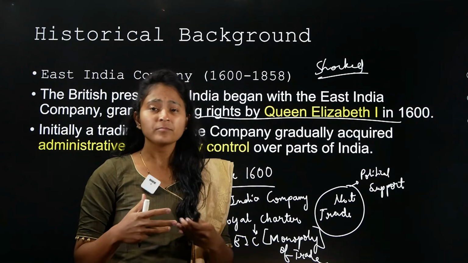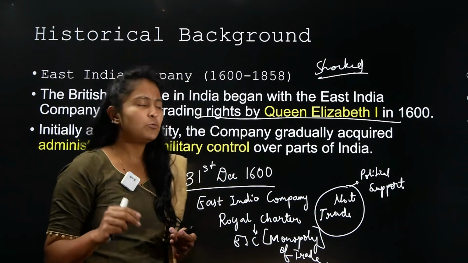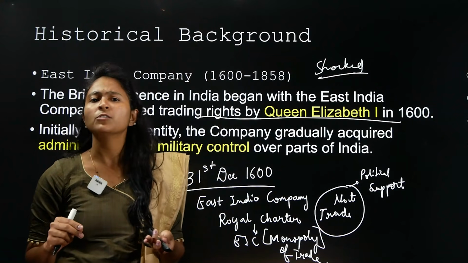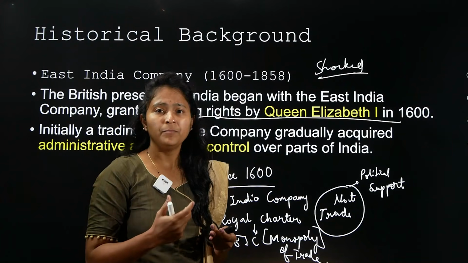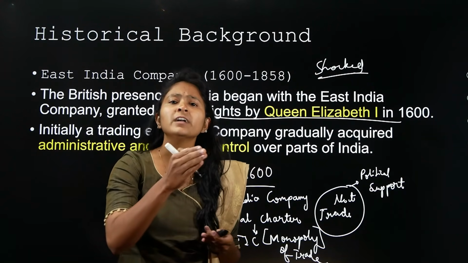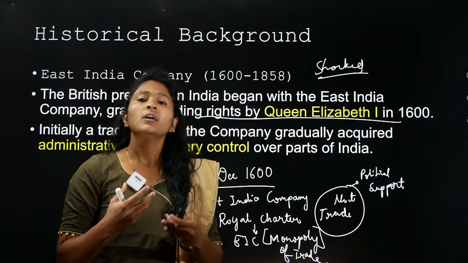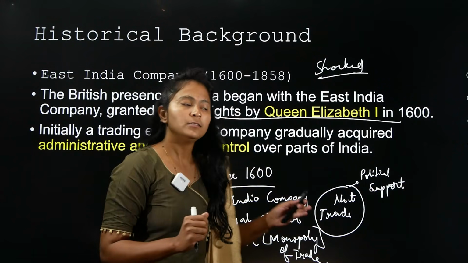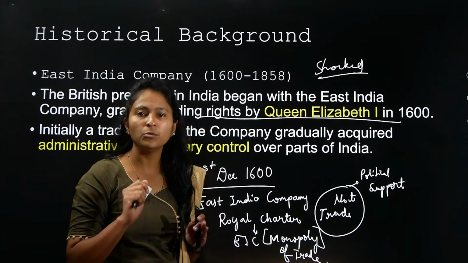They were so overwhelmed. When they came, they had no intentions to take administrative or political control. They came here only for pure trade. But over a period of time, they were able to find the weakness that was there in India. And that is when they started thinking, okay, we have an opportunity here, right? So in 1600, they got the Royal Charter to come to India.